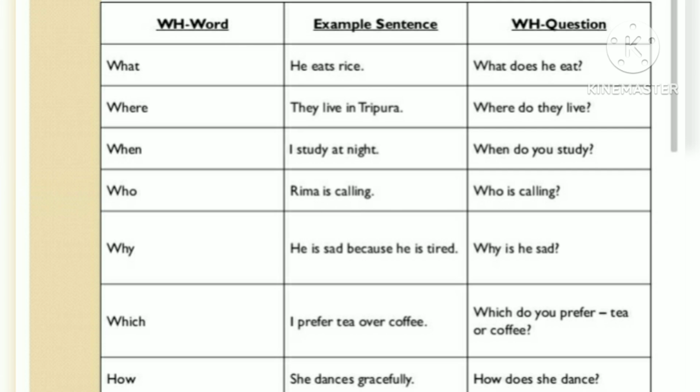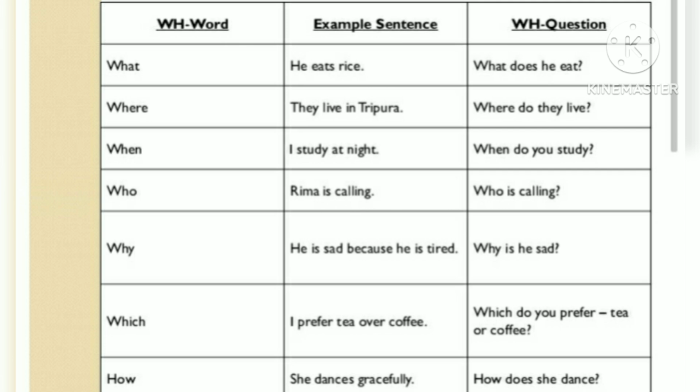First we have what, which is used for things or information. In the example, the sentence is he eats rice. Now we want to know what he eats. So the WH question becomes what does he eat? Next is where, and where is used for place. We have a sentence, they live in Tripura. Now we want to ask about the place. So the question is where do they live?